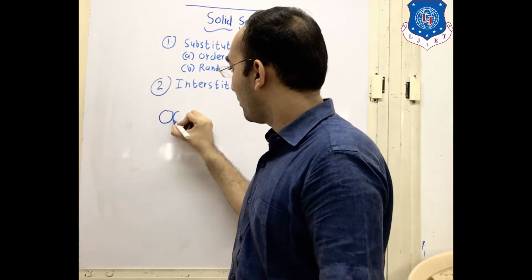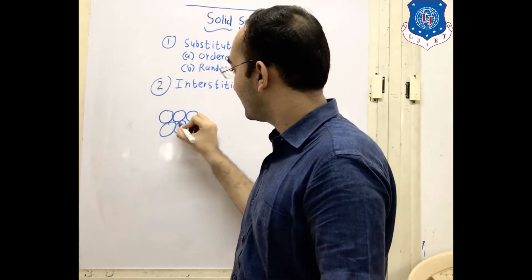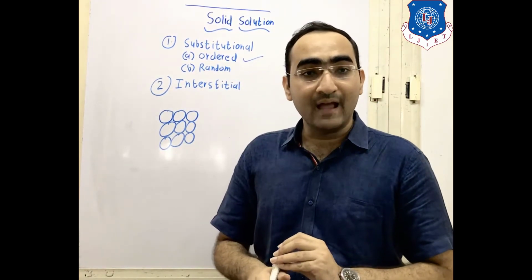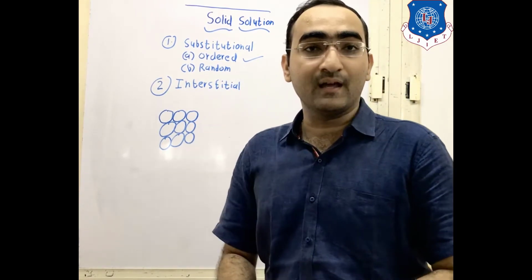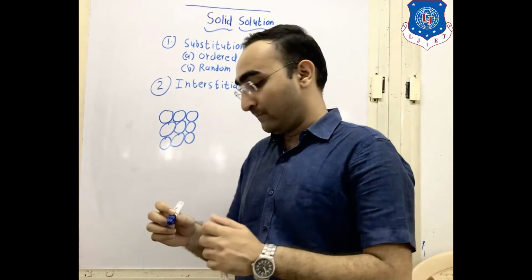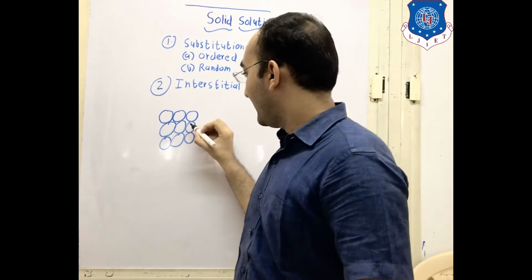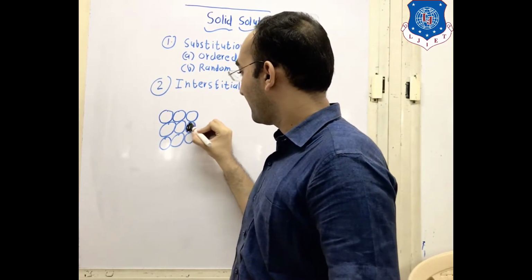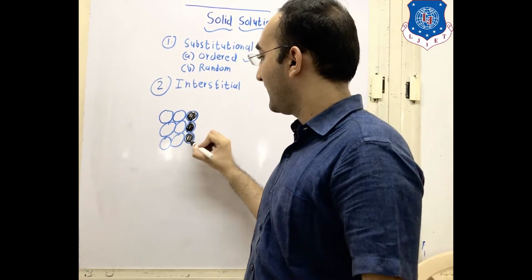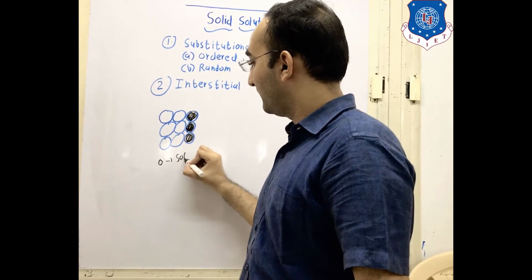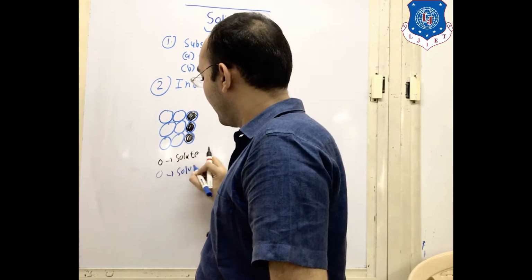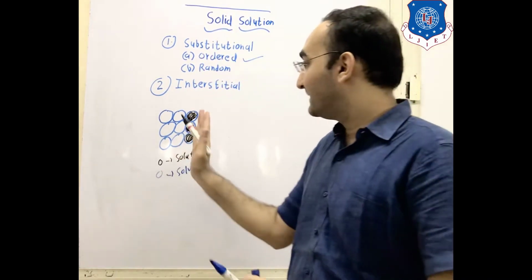If your solute and solvent are of the same size, and the black portion is your solute and the blue is the solvent, then you can see there is some pattern.